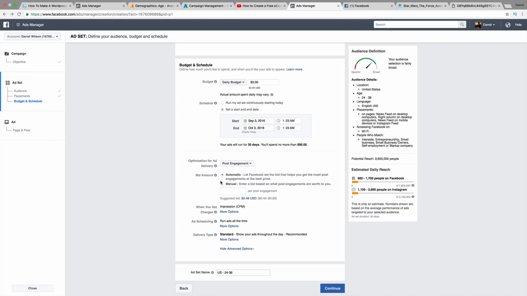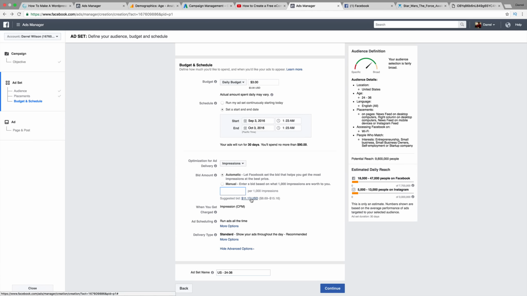Okay. Now the bid amount. So for example, they're saying that this suggested bid is around 58 cents per engagement. So that means anytime anybody interacts with your post, you're going to get charged around 48 cents. Now let's change this to impressions. So it's changed. Now, what does that mean per 1,000 impressions? So how much are you going to pay for 1,000 people to see your ad? Well, the suggested bid is $11.17.